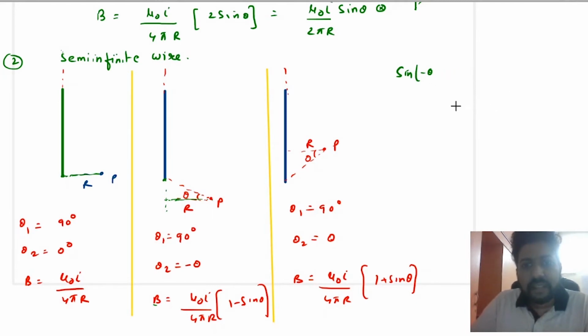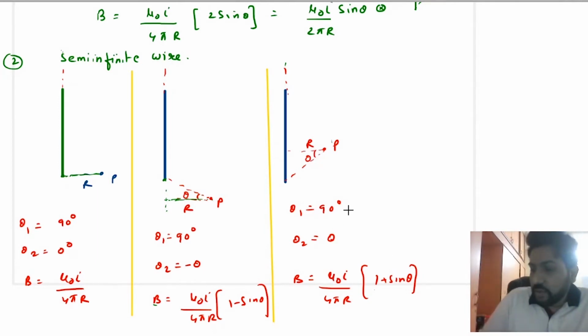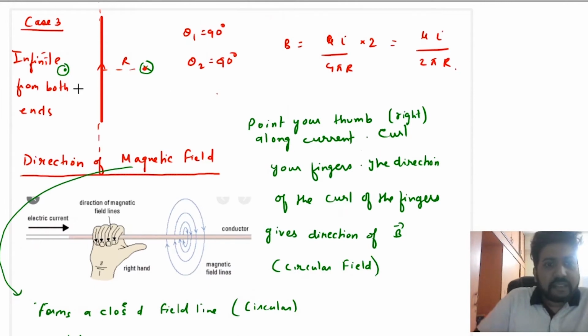Now let us see the last subcase of the semi-infinite wire, and that is when this is a semi-infinite wire and P is a point upwards at an angle theta. So in that case again theta 1 will be 90 degrees, theta 2 will be plus theta. So the magnetic field will become mu naught I upon 4 pi r into (sine 90, that is 1, plus sine theta, that is sine theta). Okay. So now comes the last case.